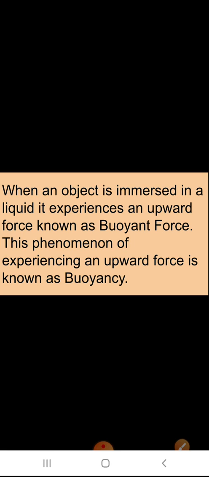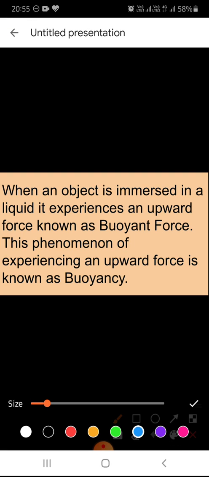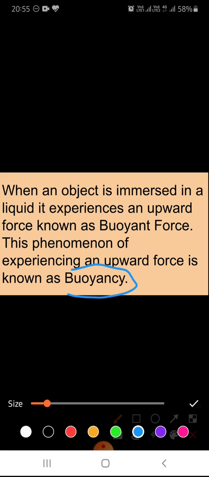Now the definition of upthrust or buoyant force: the upward force applied by the fluid on the object or the body when an object is put in or submerged in the fluid. That upward force is known as the upthrust or the buoyant force. Now we'll come across a new term, buoyancy.